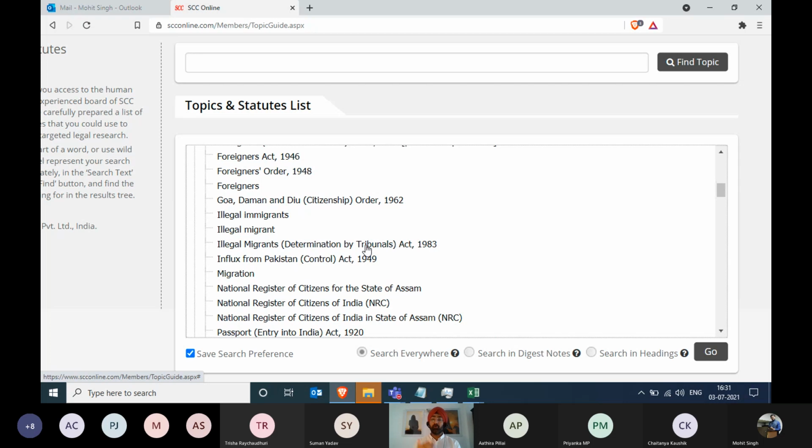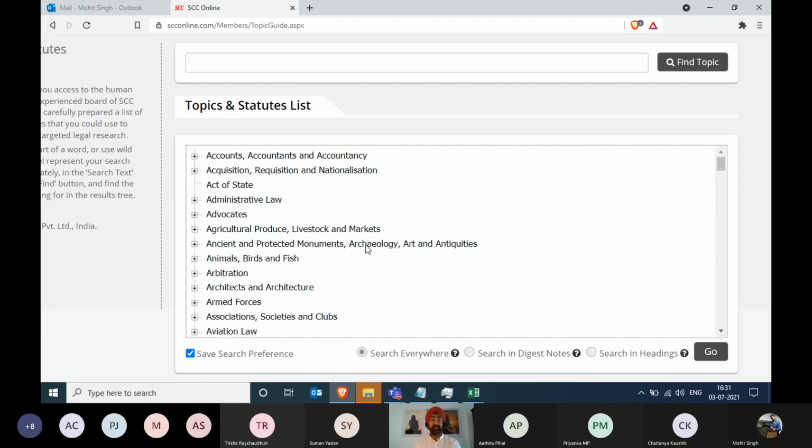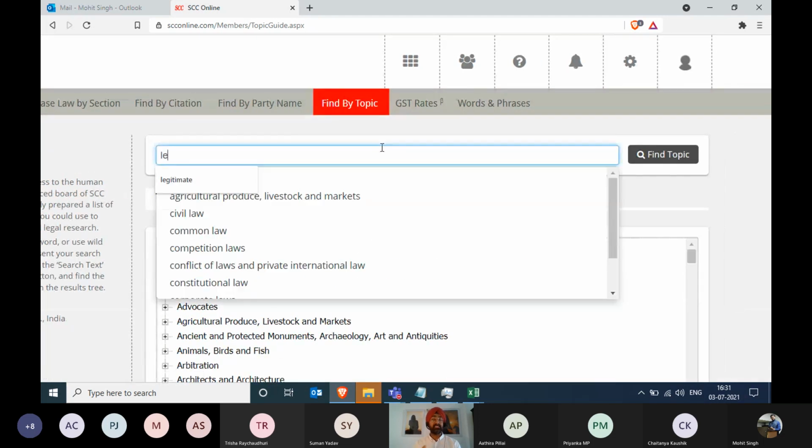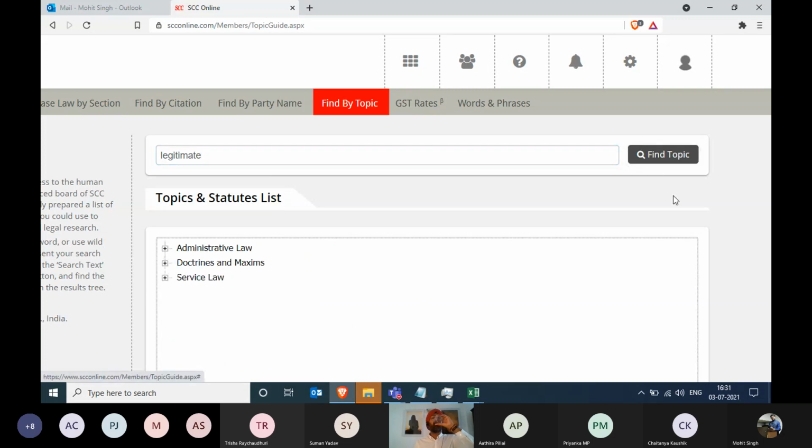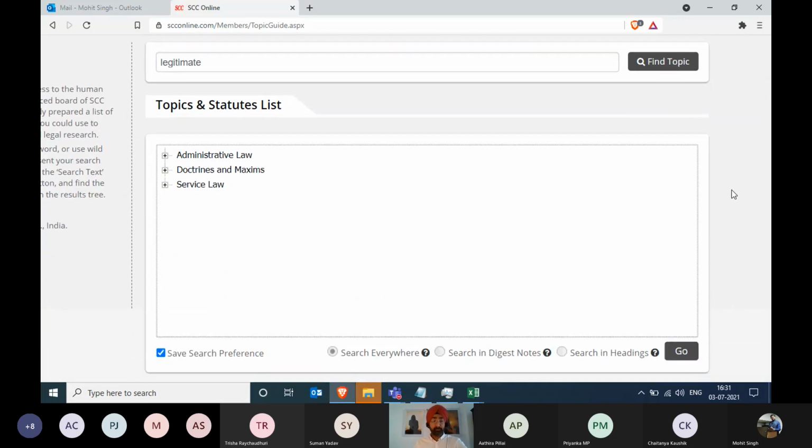However, if you don't want to go through this, Mohit, could you also do a search for the word legitimate expectation? Or just write legitimate, that will be good enough. Now if you see, legitimate is coming under 3 principal headings. Mohit, could you please expand all the 3 domains over here? Okay, so I stand corrected. This is not for all 3 topics because the second one is the doctrine of legitimate expectation. That's not what I'm looking for.